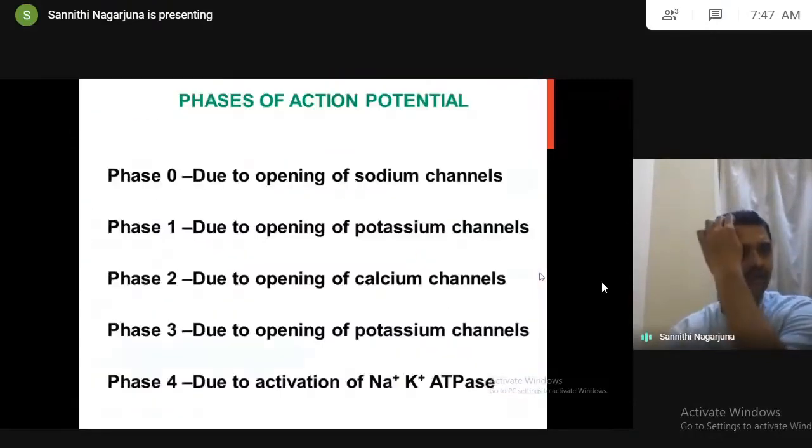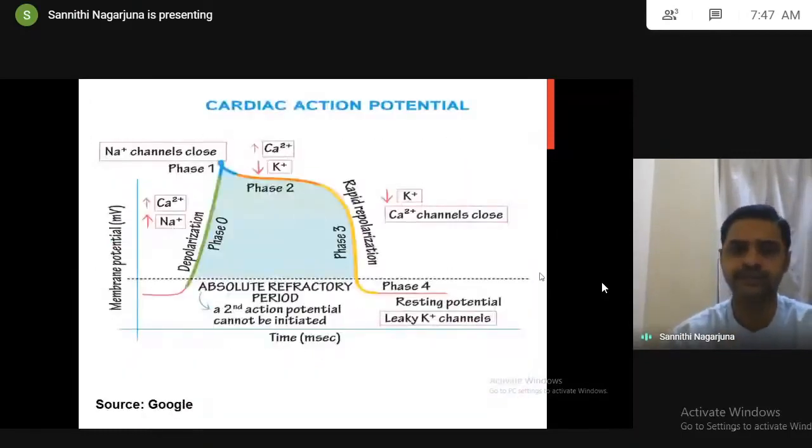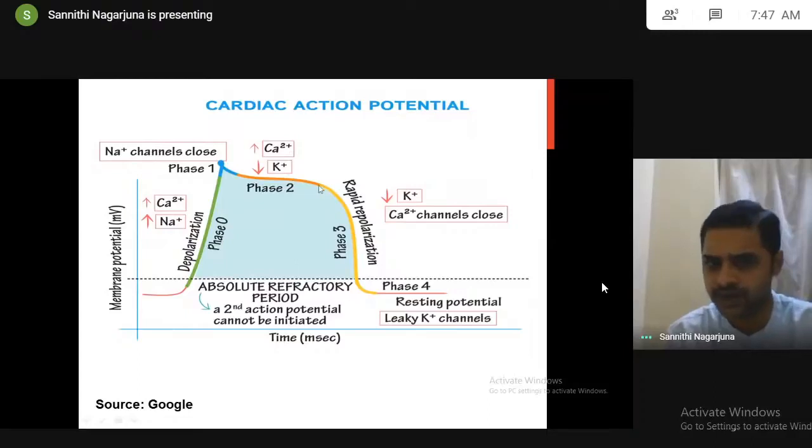The first cardiac cell will generate the impulse, where the resting membrane potential is minus 90. Sodium channels will be open, phase 0. Sodium channels close, potassium channels open, decrease in the potential, phase 1. Calcium channels also will be open, both in the open state. Plateau phase, no change in the potential, phase 2. Closing of calcium channels, only opening of potassium, rapid decrease in the potential, phase 3.